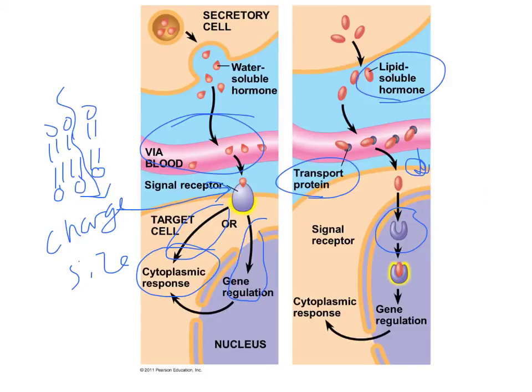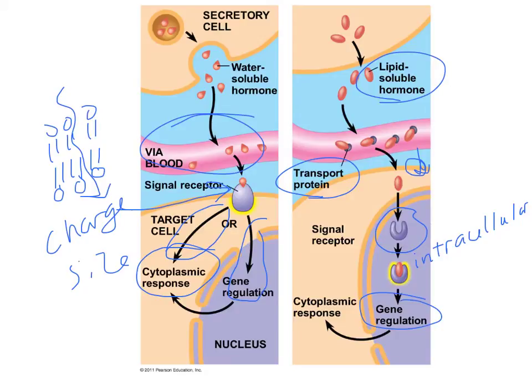So their receptor, instead of being on the cell surface, will be inside of the cell, in either the cytoplasm or possibly all the way in the nucleus. And then that hormone-protein complex, remember, acts as a transcription factor. And so that triggers gene regulation in that cytoplasmic response.